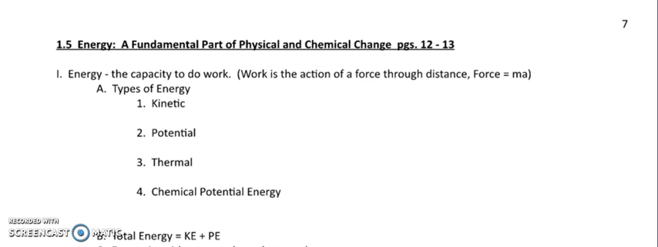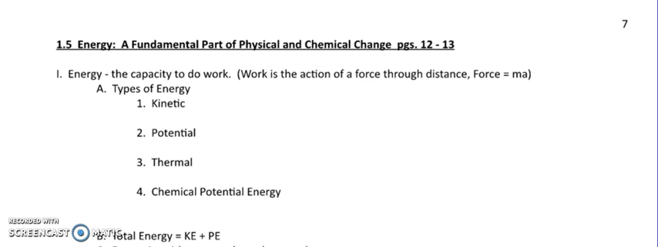And section 1.5 talks about energy. We will talk in much more detail about energy in later chapters. This is kind of an intro to different energies that perhaps you remember from your time in physical science, or if you took physics in the past. So let's talk about energy.